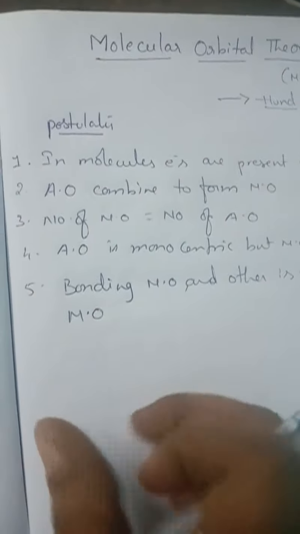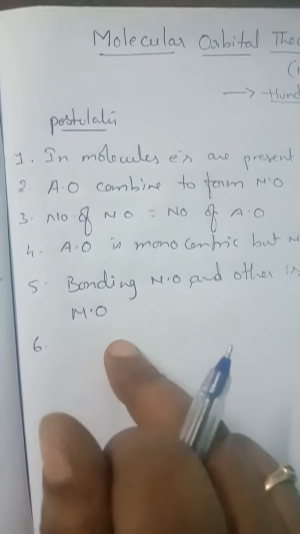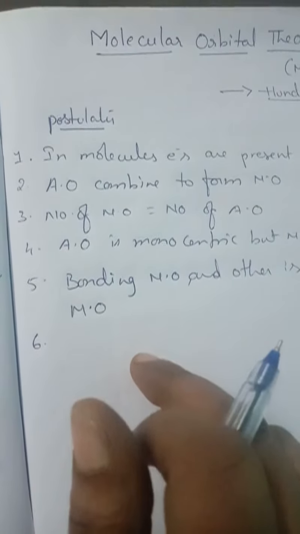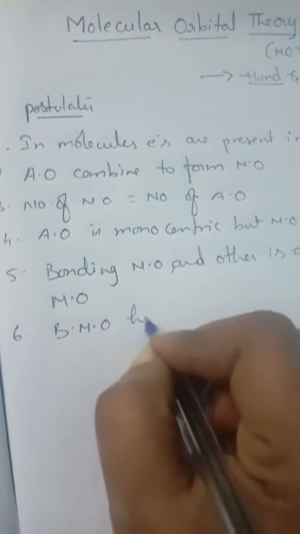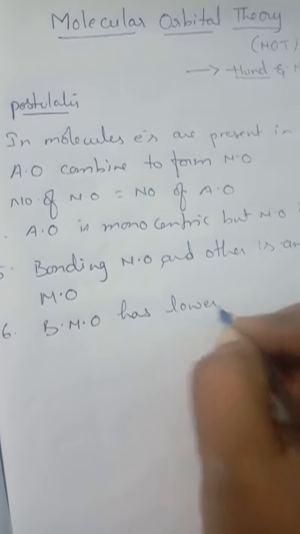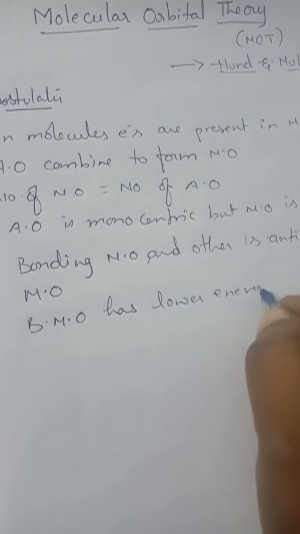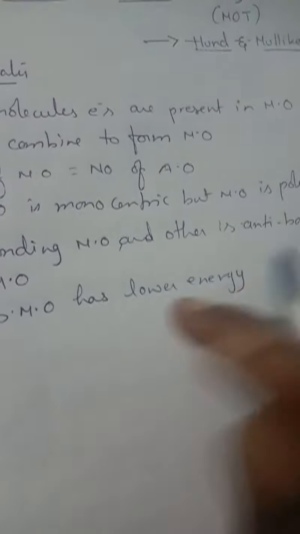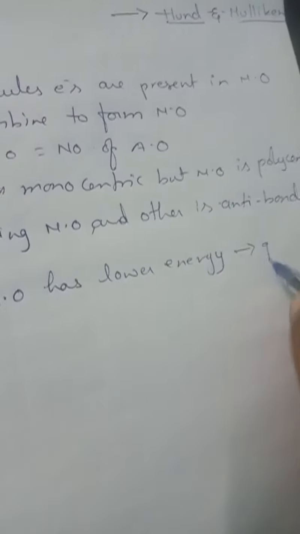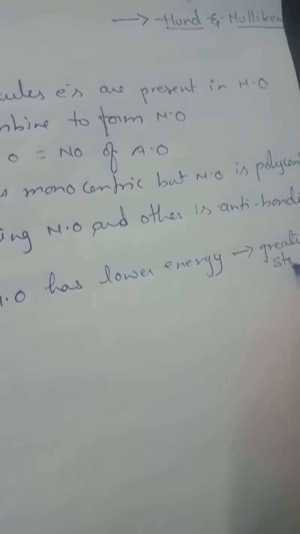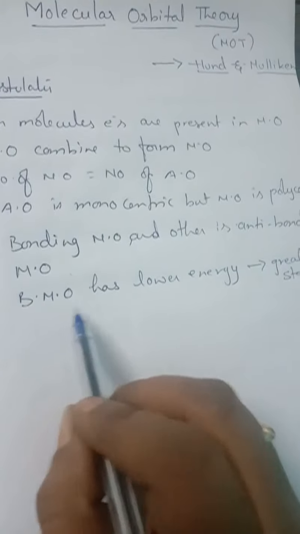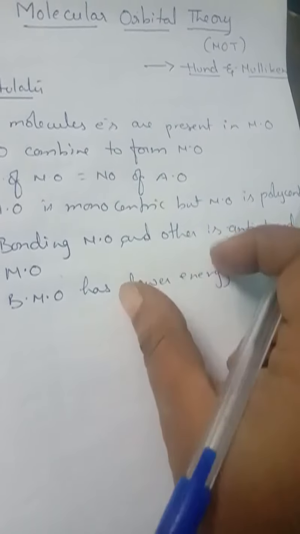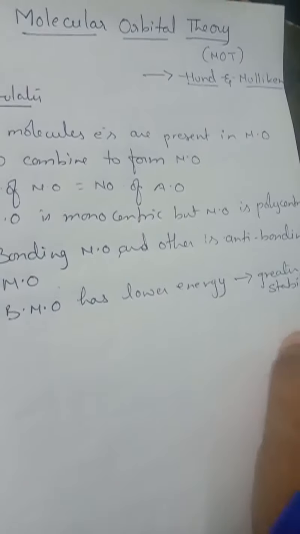The sixth point is that the bonding molecular orbital has lower energy. When it has lower energy, it has greater stability. This will be opposite for the anti-bonding molecular orbital: it will have higher energy and its stability will be less.